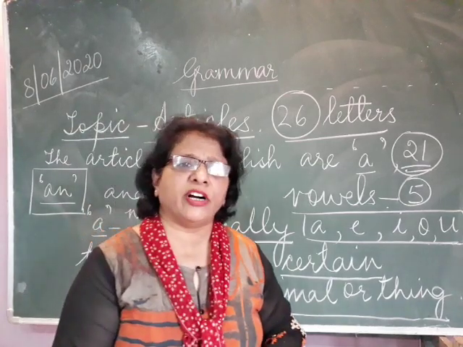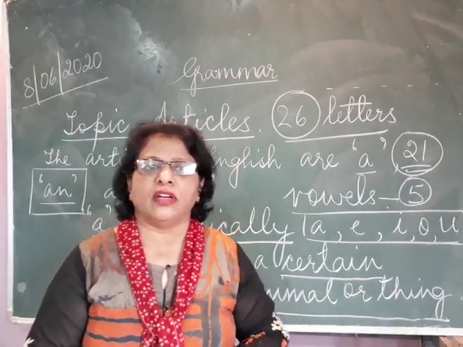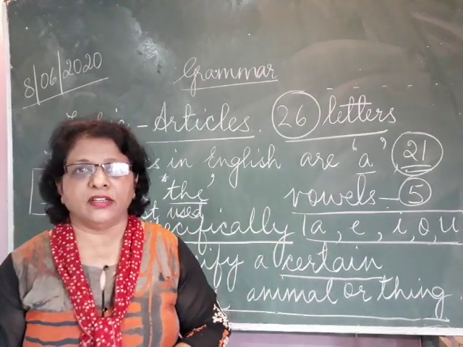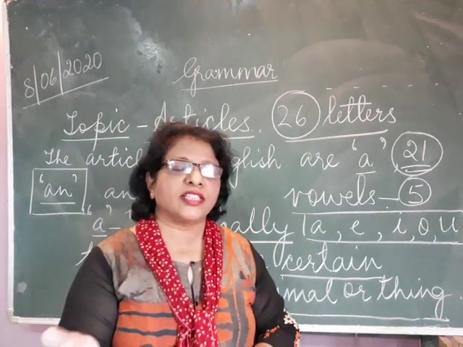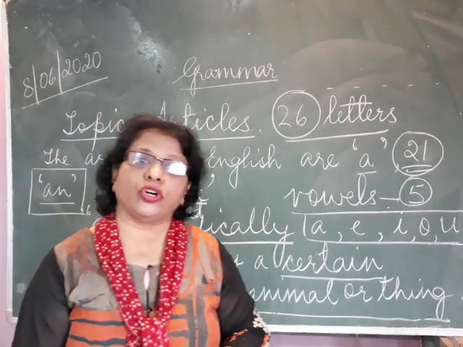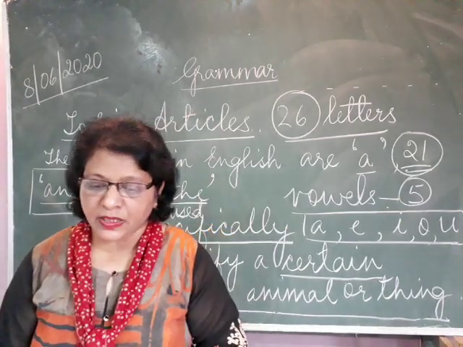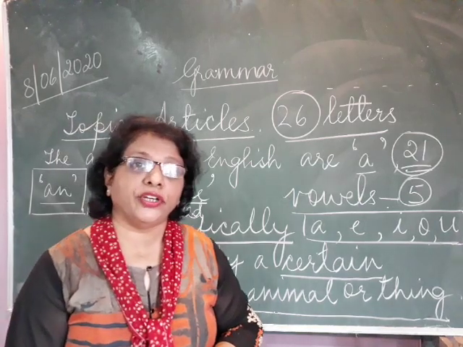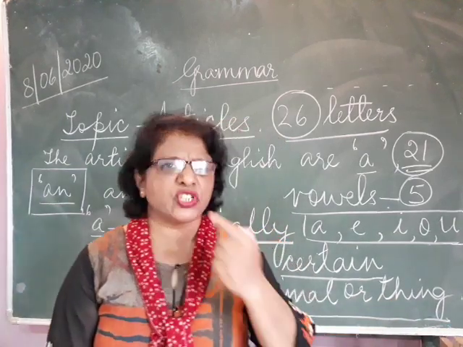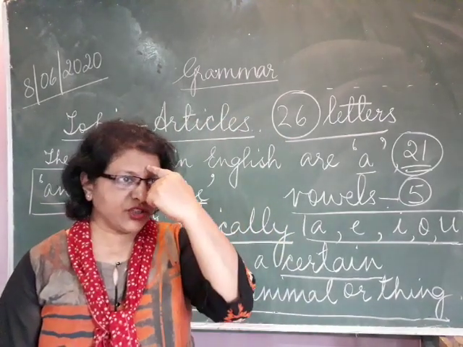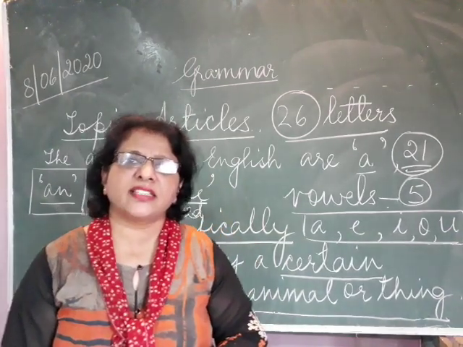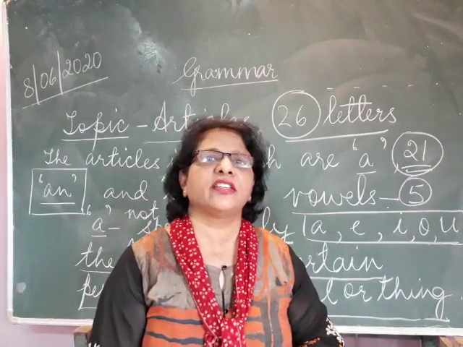Then there are some rare words which may not accompany article 'an'. You have these rare words in English. Sometimes you have a word starting with a vowel, but the sound is of a consonant. For example, words like a unicorn. A unicorn is an animal which has one horn, and the horn is on its forehead. A unicorn seems like an imaginary animal, it's fictional. It's not real, it's fictional.